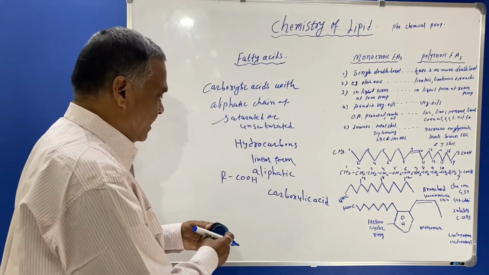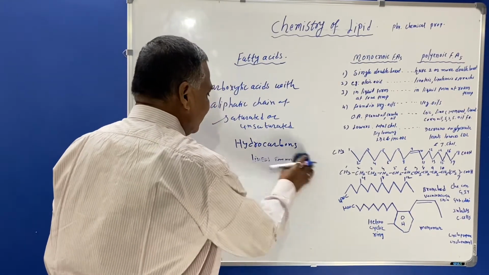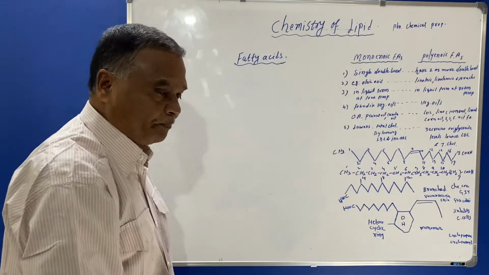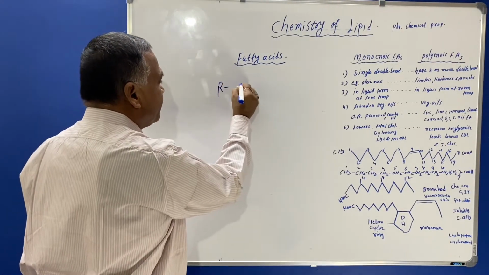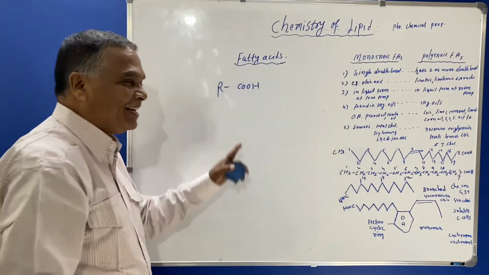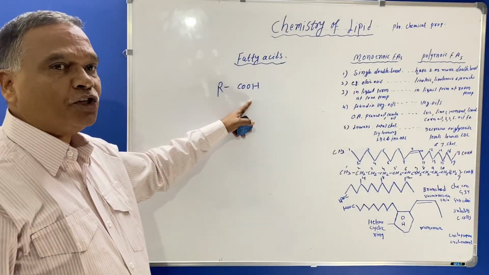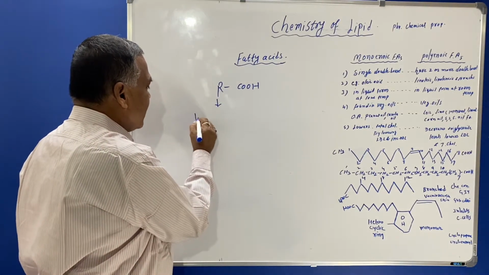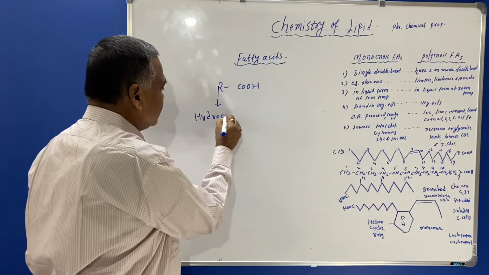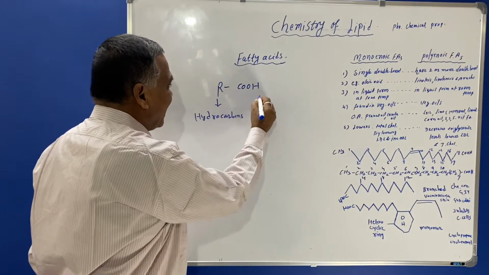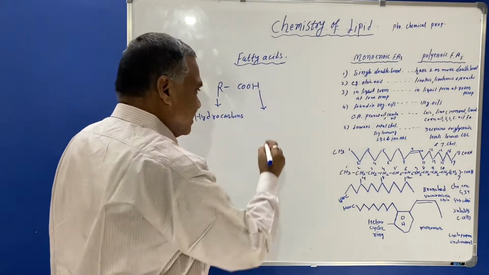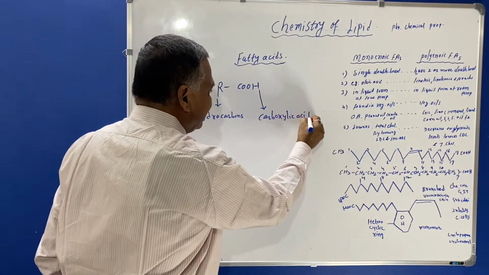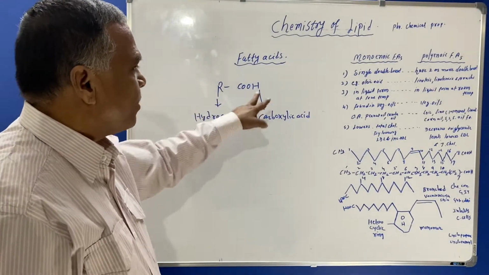Here we'll see the fatty acids in detail. Now the formula for fatty acid is R-COOH. R represents hydrocarbons and COOH represents carboxylic acid.